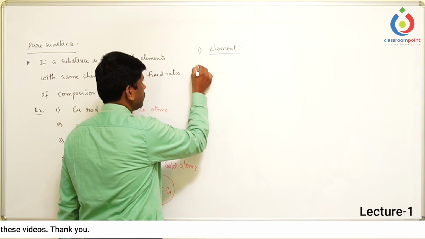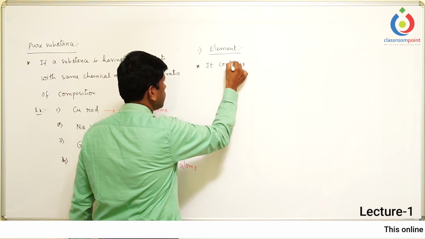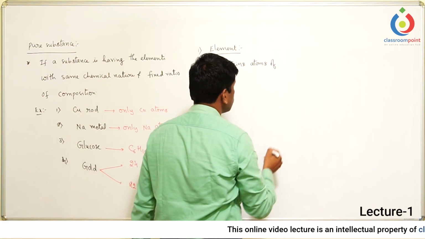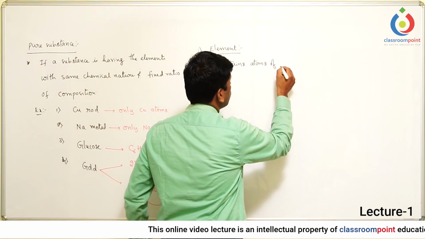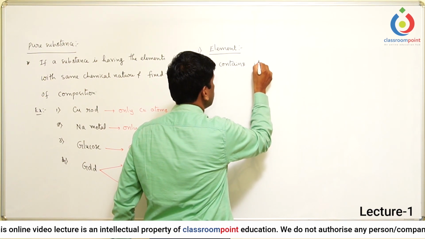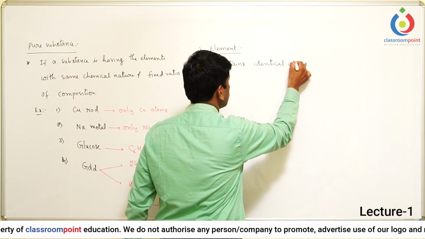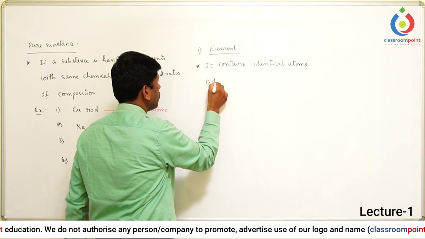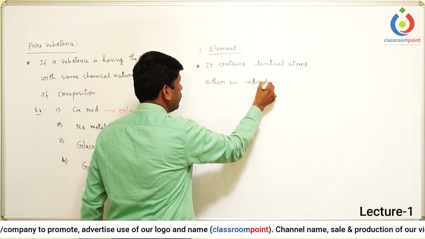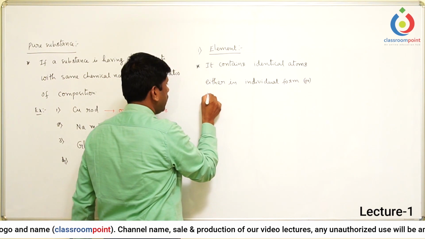It contains identical atoms, either in individual form or in combined form.